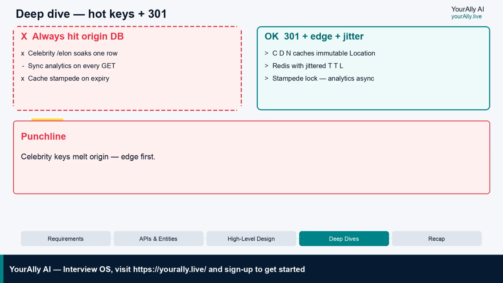Staff probe: what if links are editable? Then 302 and shorter cache, and you say the stale window out loud. Consistency story in one line: linearizable allocate or unique index on write. Cache OK reads if product accepts a brief wrong location.